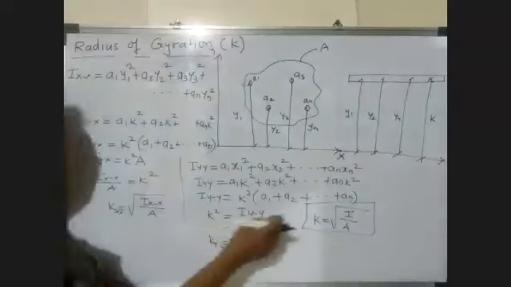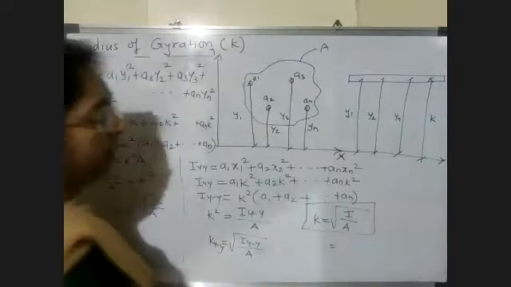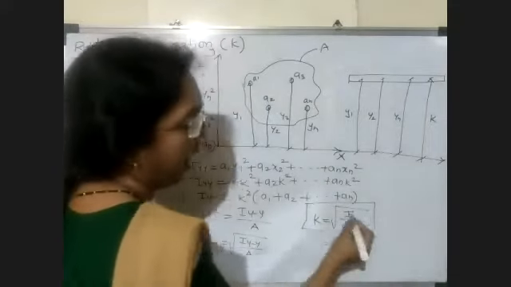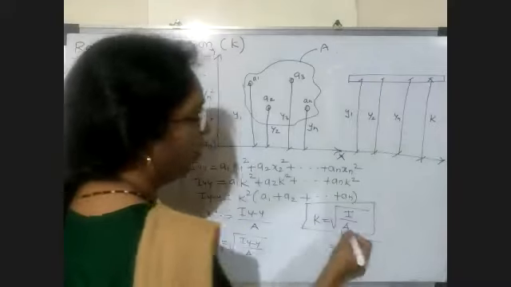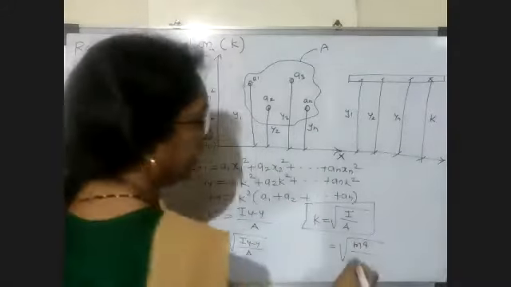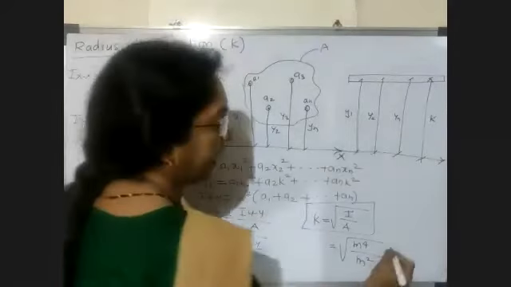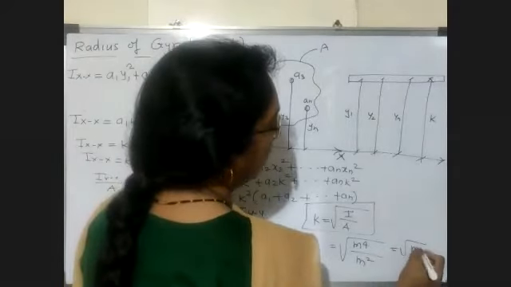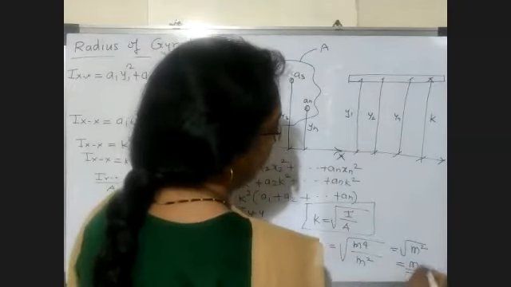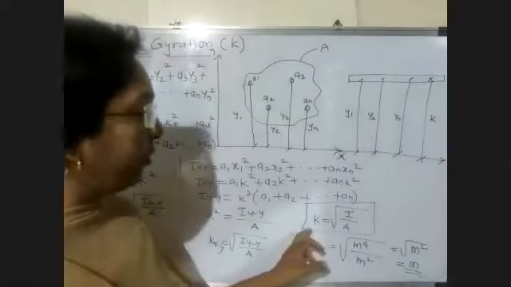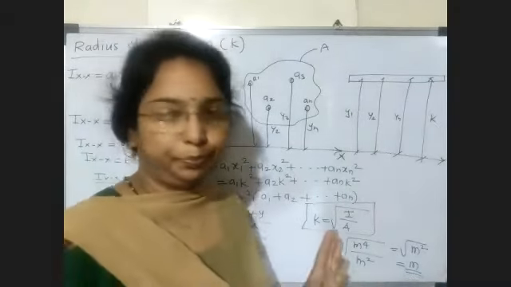So what is the unit of radius of gyration? Now you can see under root, the unit of I, moment of inertia, is meter raised to 4. What is the unit of area? That is meter square. So meter square gets cancelled, and under root it remains meter square. Outside the square root, the answer is meter. So the unit of radius of gyration is meter or centimeter or mm.